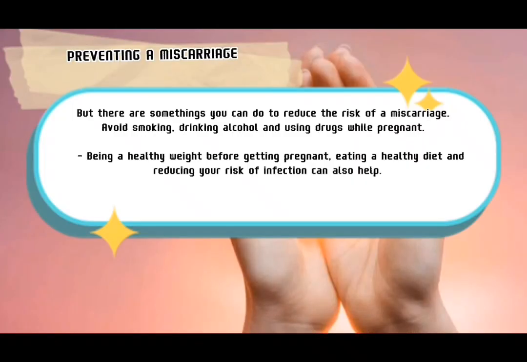Preventing a miscarriage. There are some things you can do to reduce the risk of a miscarriage. Avoid smoking, drinking alcohol, and using drugs while pregnant. Be a healthy weight before getting pregnant. Eating a healthy diet and reducing your risk of infection can also help.